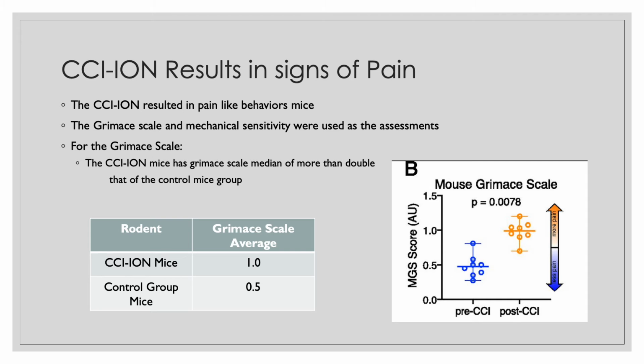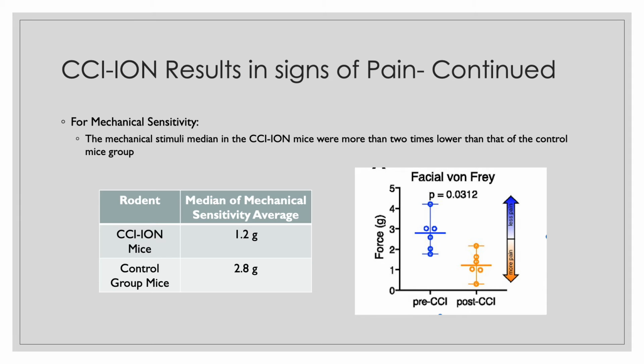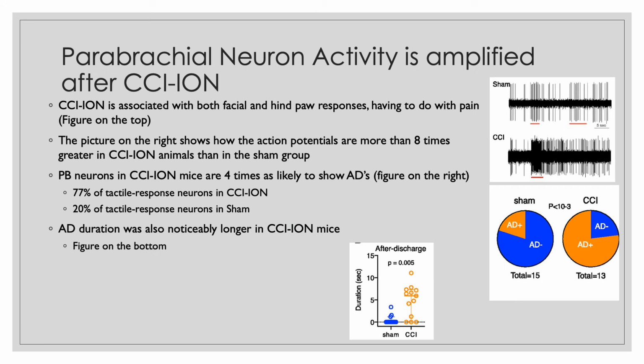So on to the results. So first up is how the CCI-ION results in signs of pain. As you can see, the average Grimace scale for the CCI-ION mice is 1, but for the control group mice, it is 0.5. Then for the mechanical sensitivity, the average is 1.2 for the CCI-ION mice, and the control group mice are 2.8. These both show that the CCI-ION mice are in pain.